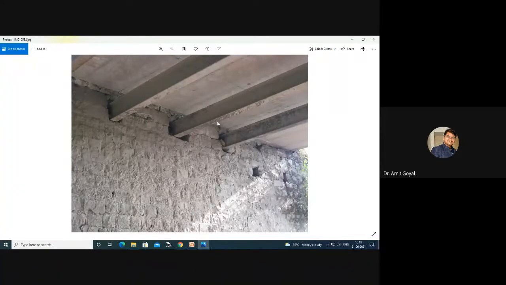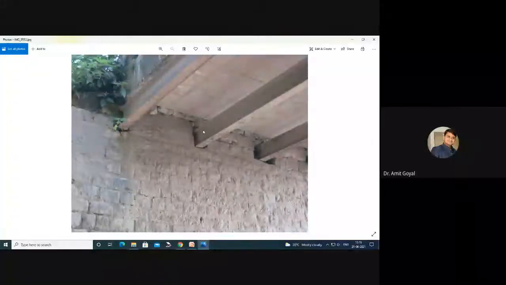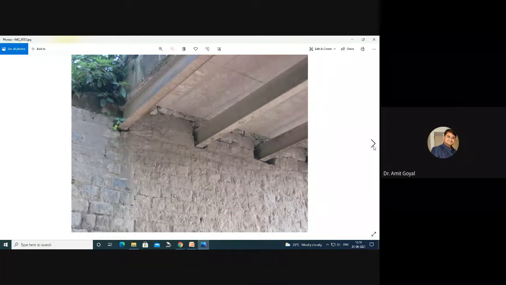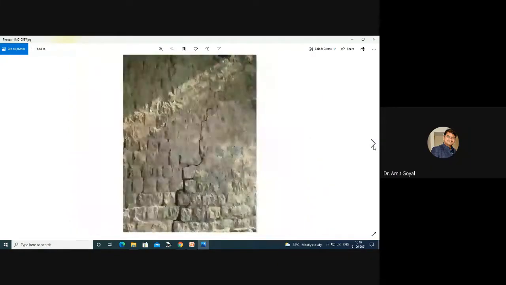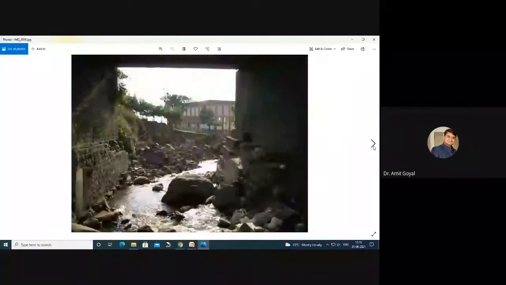He did not take any pains to put that girder. The difference between this slab and the girder is so much. At one place you can see that there is no connection between the slab and this girder. I don't know what they did. I'll show you some more pictures.